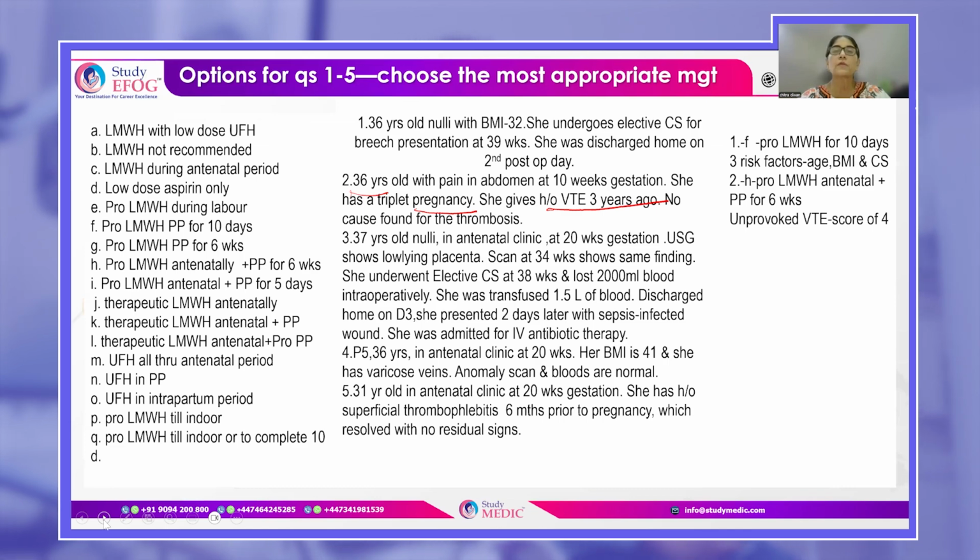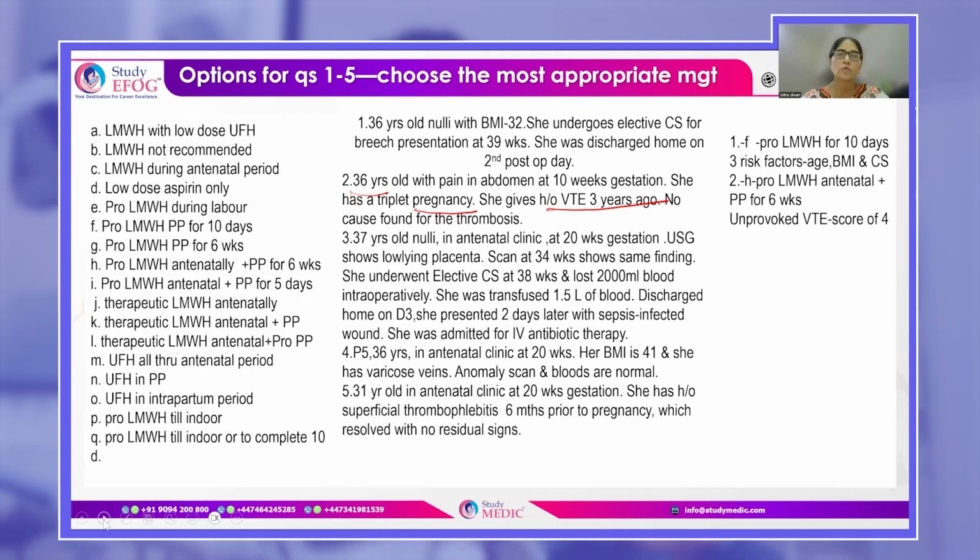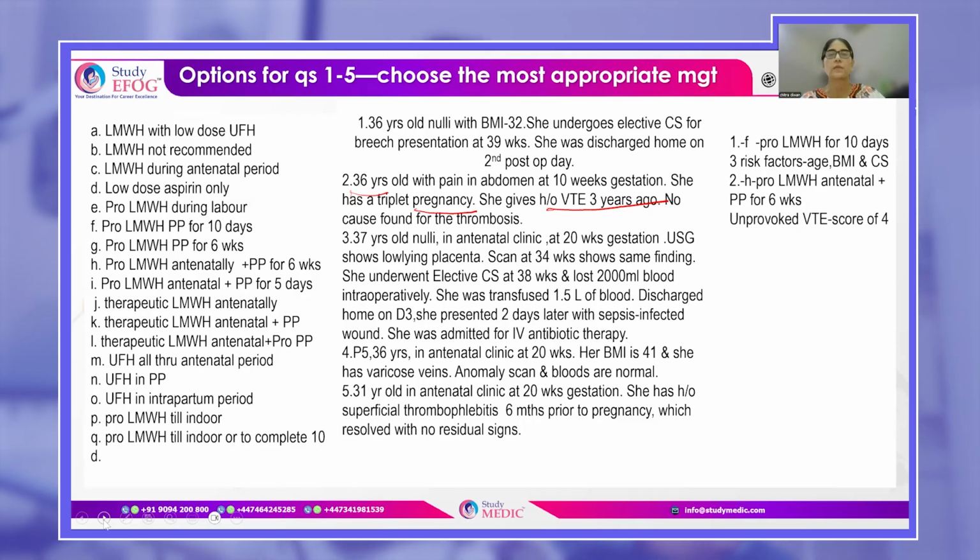Another lady, 37 years old, nulligravida, 20 weeks, low-lying placenta. She underwent an elective CS at 38 weeks for placenta previa, lost 2000 ml blood. She was transfused 1.5 liters of blood, discharged home on day 3, and presented 2 days later with sepsis, infected wound, and she was readmitted. So this lady definitely, yes, she is going to be needing prophylaxis in the postpartum period.